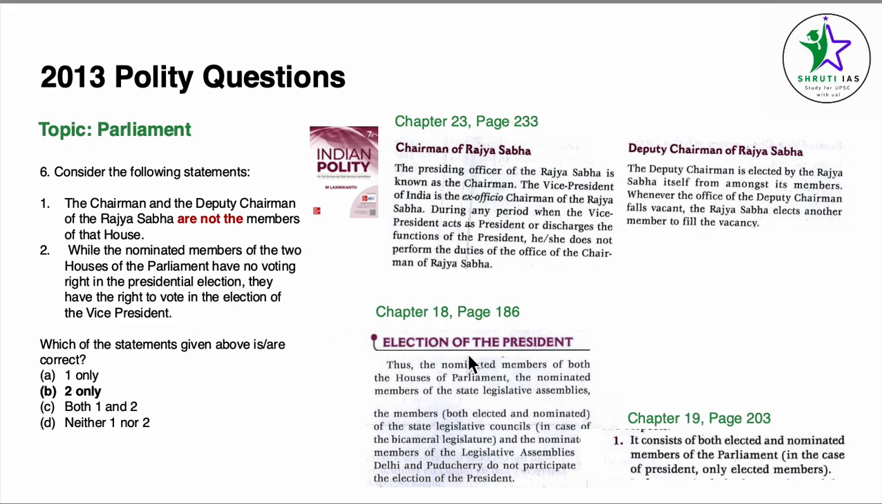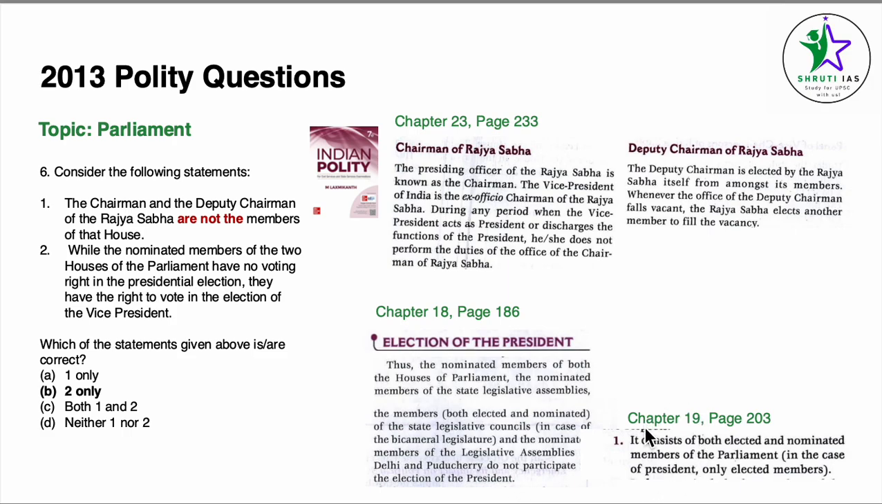For this, we come to chapter 18, President, page number 186. We look at the election of president. It's clearly given here the nominated members of both the houses of the parliament, the nominated members of the state legislative assemblies, of the state legislative councils, and the nominated members of the legislative assemblies of Delhi and Puducherry do not participate in the election of the president.